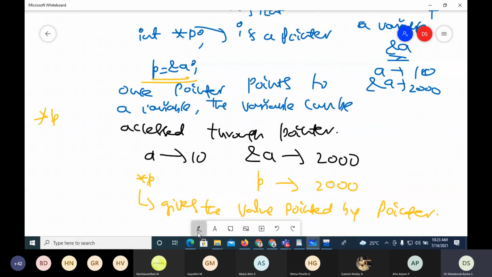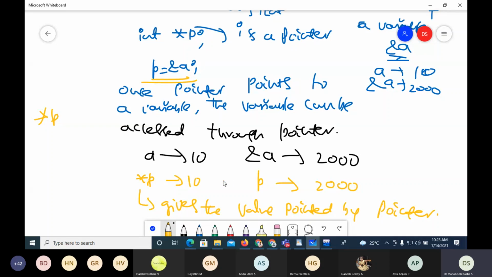The location indicated by the pointer is 2000, it goes there and fetches the value there, and the value there is 10. So once a pointer is made to point to a variable, you can access the value of the variable pointed to by the pointer using an asterisk